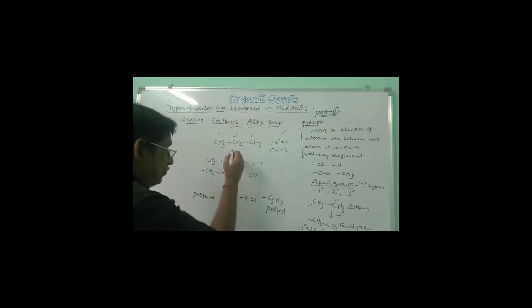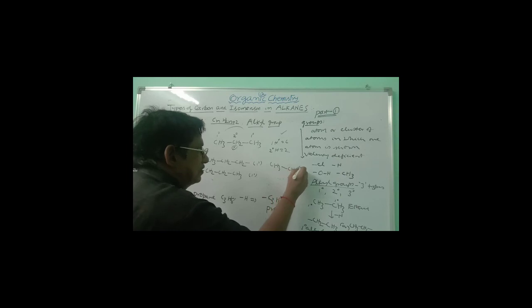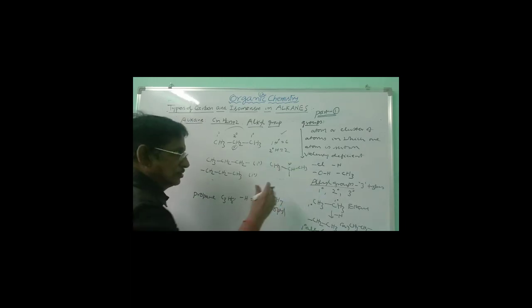On the other hand, if you take hydrogen from this carbon, what is obtained there? CH3CH(-)CH3. This is the secondary carbon from which hydrogen is dropped. So this is also propyl, and this is a secondary alkyl. The other is a primary alkyl. Both are propyls. One is called isopropyl, the other one is called normal propyl.